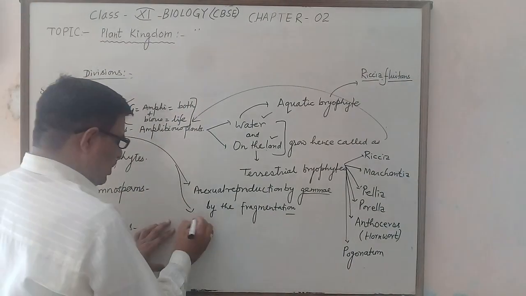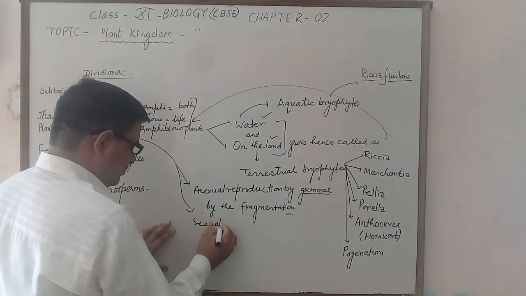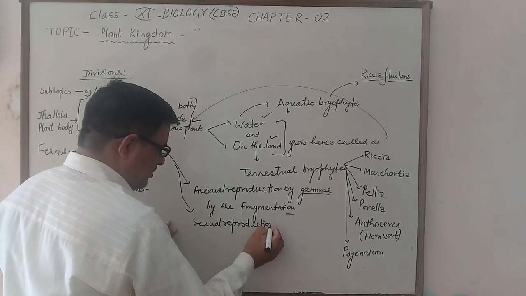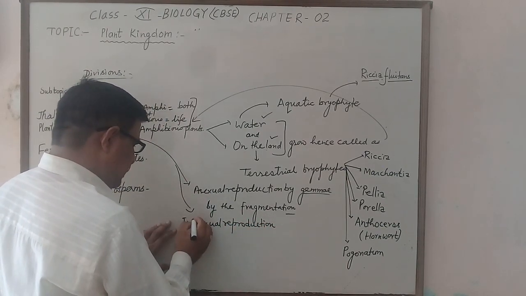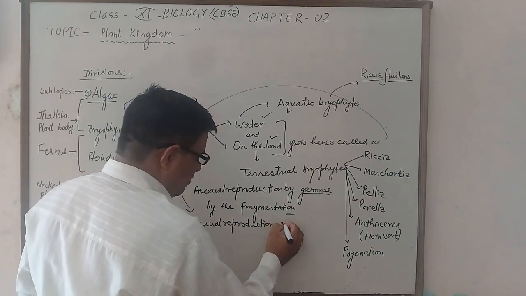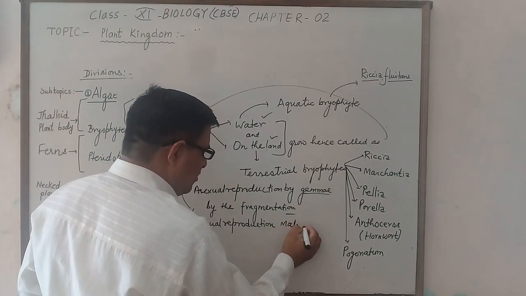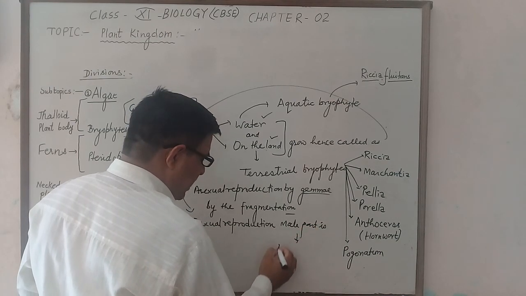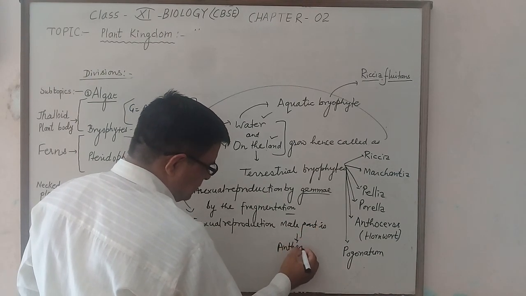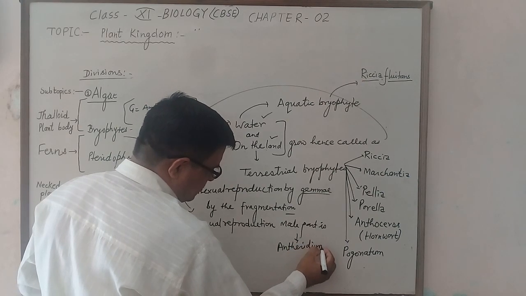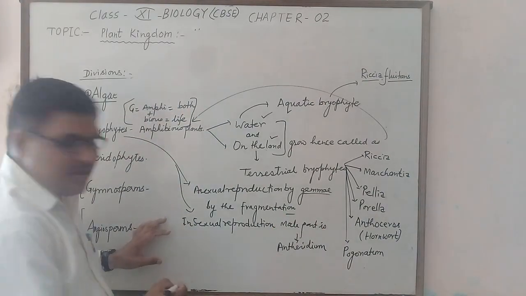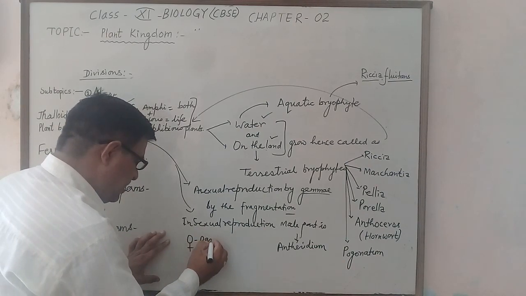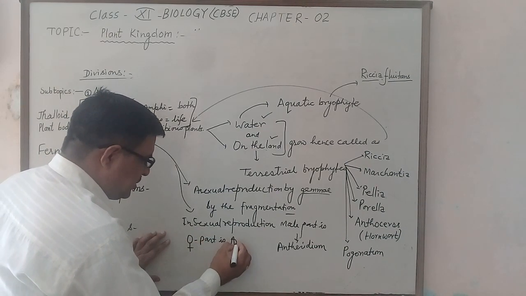As for sexual reproduction in bryophytes, in sexual reproduction the male part is the Antheridium and the female part is the Archegonium.